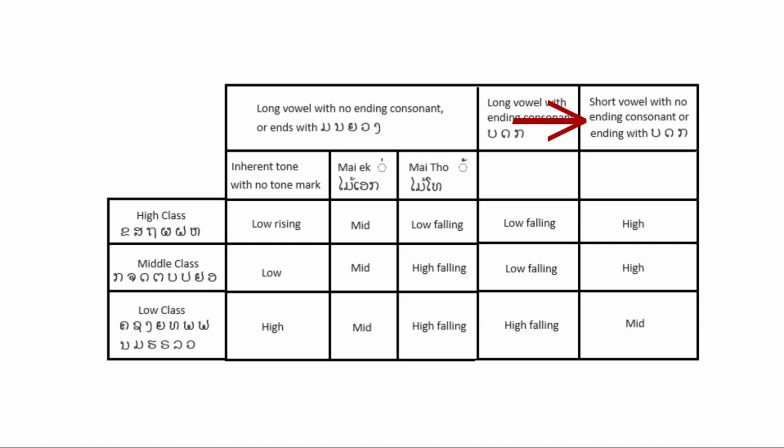If the ending of the word is stopped, and the vowel is short, with or without the final consonant ga or da, and the beginning consonant is a high-class consonant, it will be a high tone. If it's a mid-class consonant, it will be a high tone. If it's a low-class consonant, it will be a mid-tone. The following examples illustrate this rule.